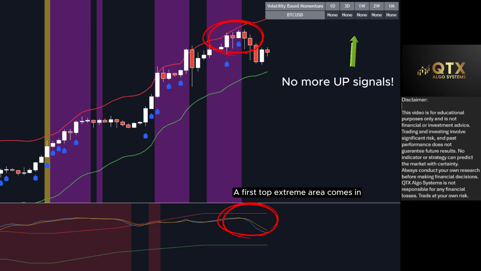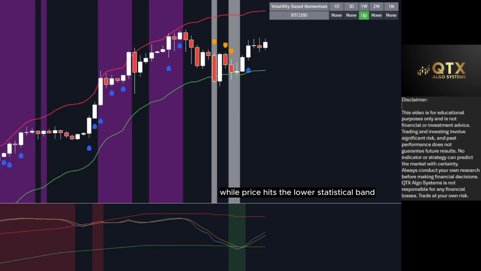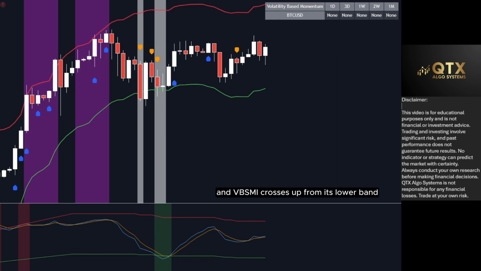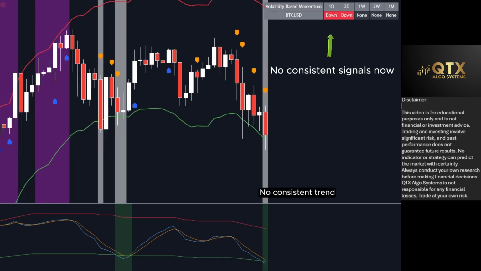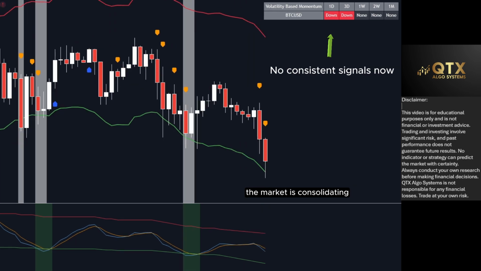The first top extreme area comes in, price rejects from the upper statistical band, and VBSMI crosses down from extreme highs, a strong confluence signal for a reversal. Then, we see the first low extreme signal while price hits the lower statistical band, and VBSMI crosses up from its lower band. No consistent trend signals from volatility-based momentum confirm the market is consolidating.